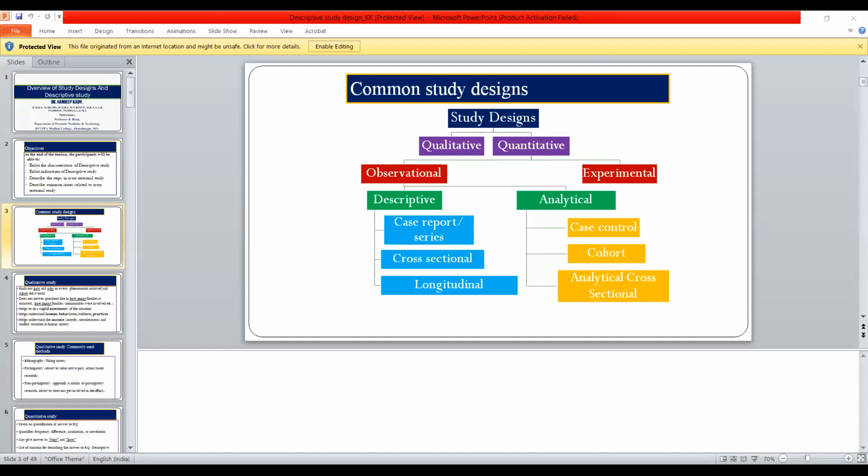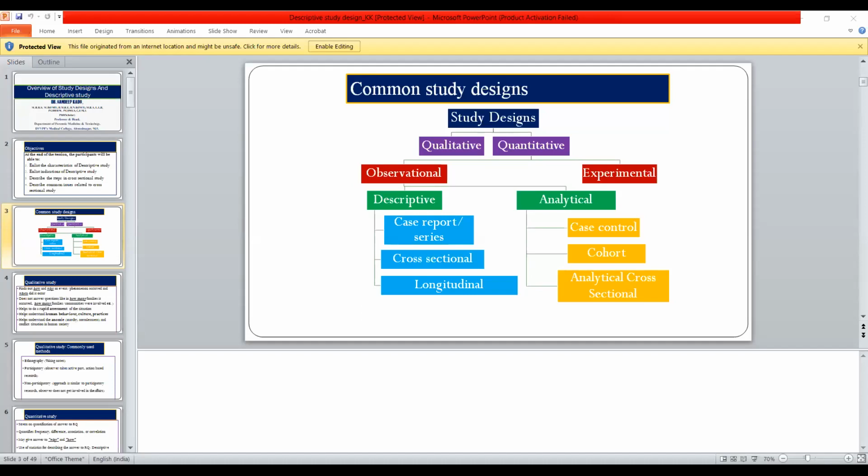What is the proportion of cases of acute myocardial infarction among the total hospital admissions in one year in my hospital? How many new cases of measles would occur in one year among infants in a community under my health care? How does weight change occur among newborns over the next one year of life? Simple studies, simple research questions. And how many cases of adult hypertension or smokers are there in my community? If a research question comes like this, then you have to choose the descriptive type of research design.